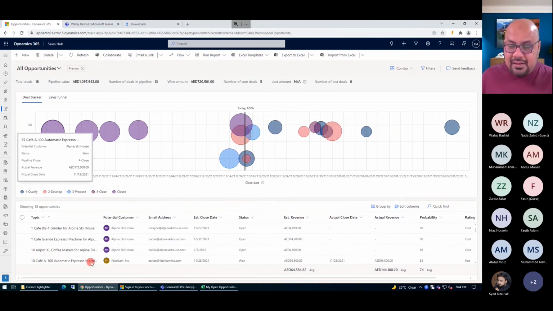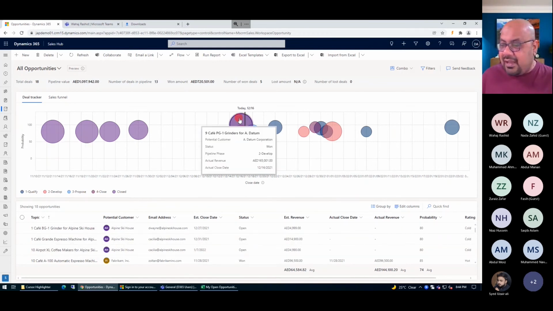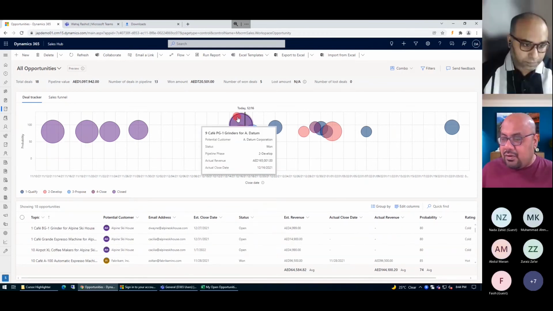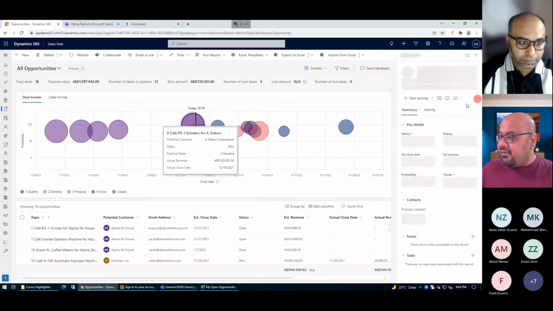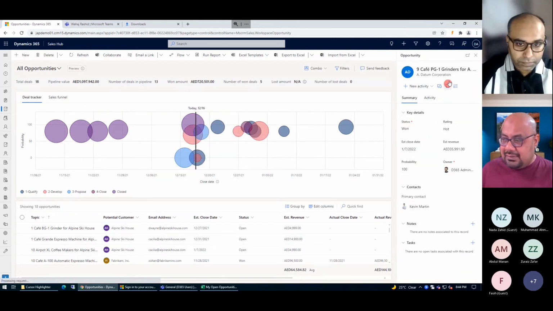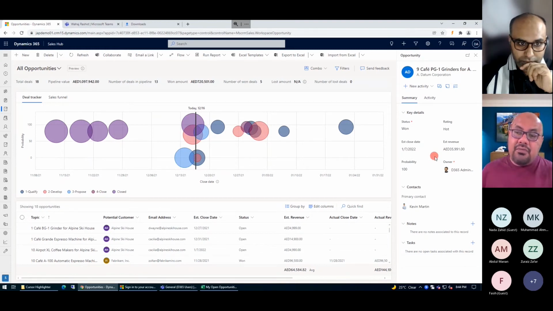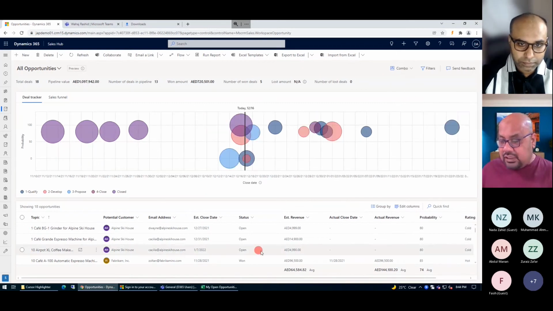So let's take an example that I want to see what's being here. So this is the deal that we were working on. If I just select it, definitely it's going to open up the detail from here, and I can do the adjustment whatever I need. Previously, we had to navigate to that particular record, open it, and do the editing there. But from here you can do it directly.